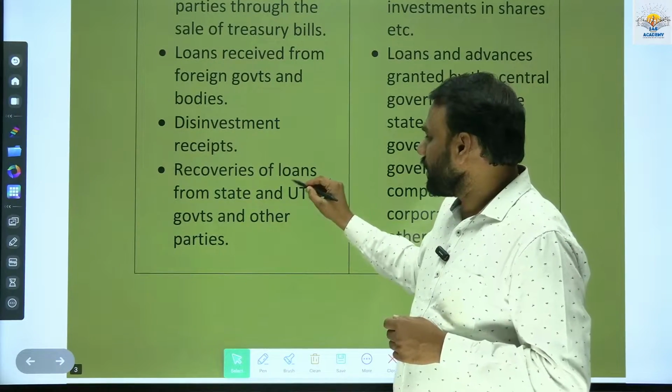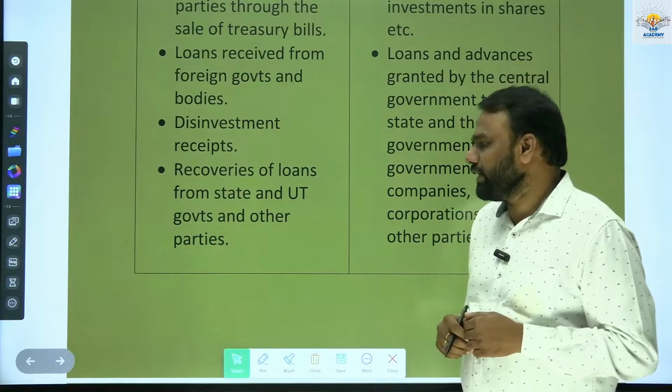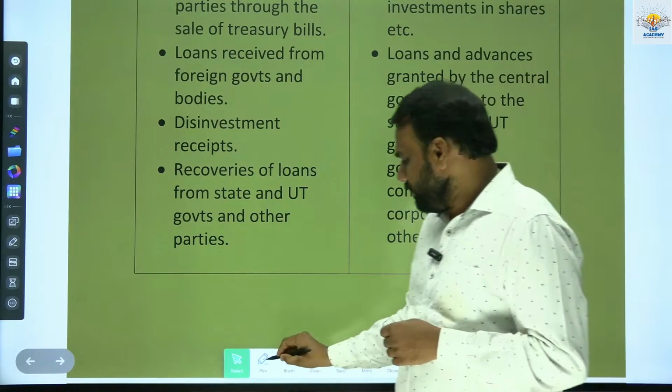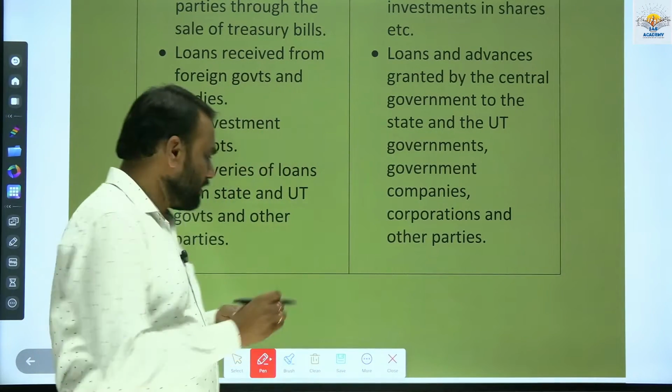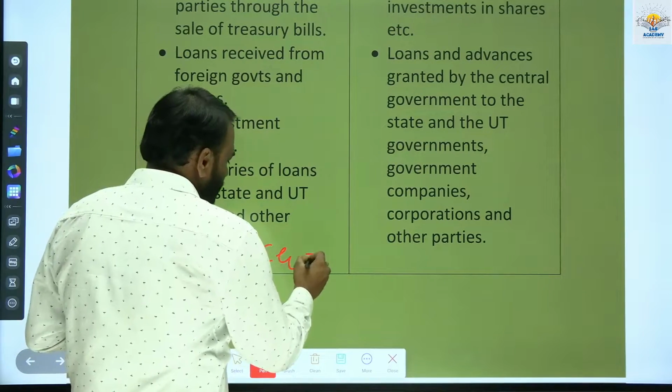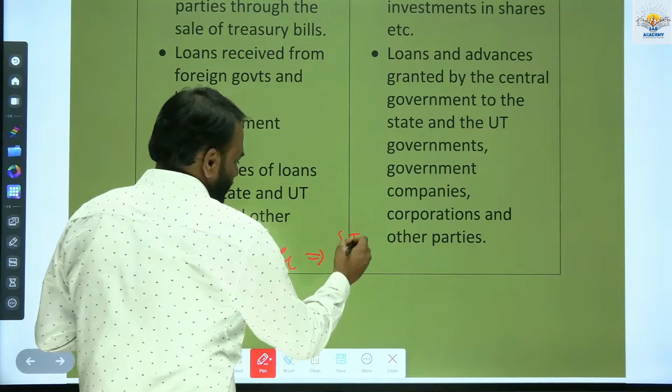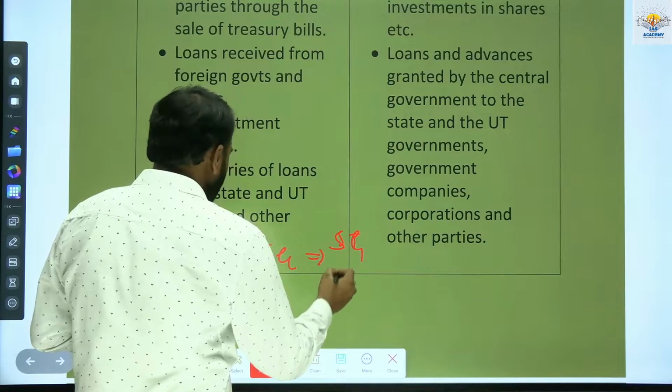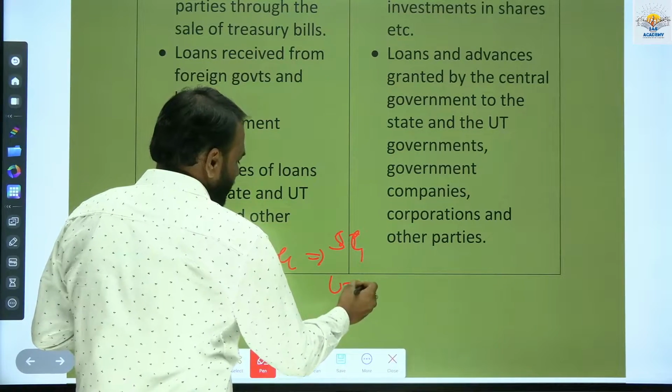Next, recoveries of loans from state and union territory governments and other parties. Now, central government gives loans to state governments. It will also give loans to some union territories. Let us assume Delhi.